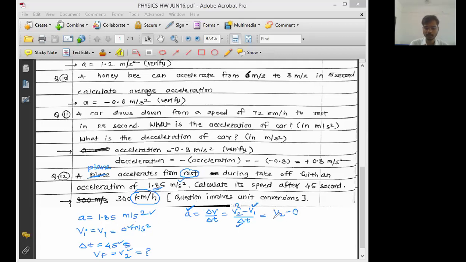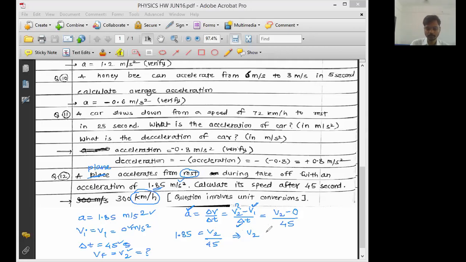or initial speed is 0, divided by, sir, the time required is 45 seconds. So instead of time required, put here 45 seconds is equal to acceleration. So what is the value of acceleration here? So it is 1.85. So keep it as it is. This is V2 minus 0, no need to write, divided by 45. Can anyone tell me what is the value of V2?